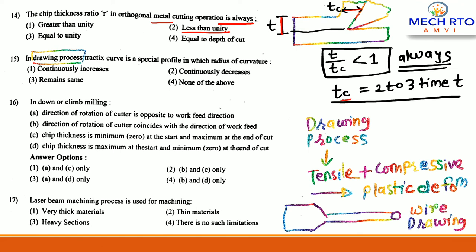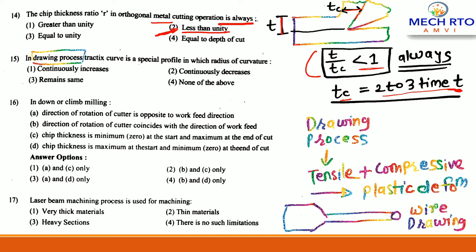The cut chip thickness is 2 to 3 times the uncut chip thickness, so this ratio will always be less than 1, right? That's why this is always less than unity. Always remember this, guys, right?